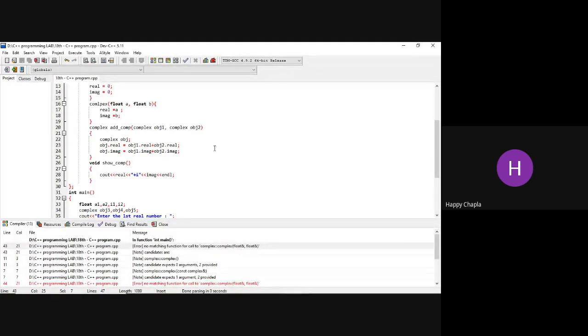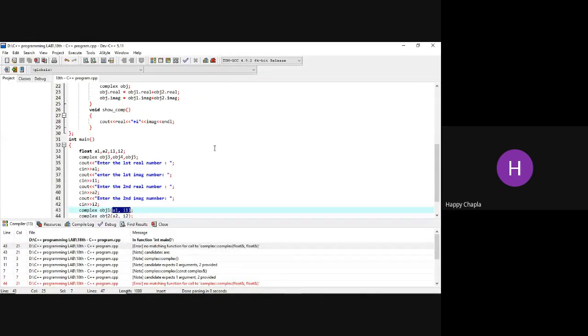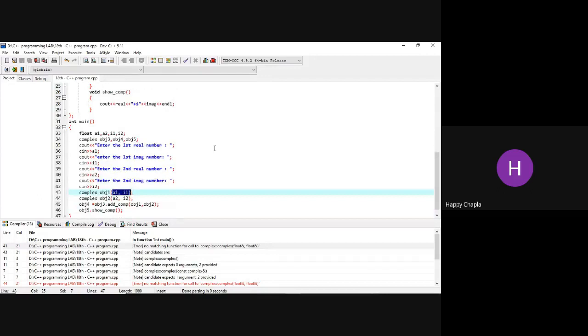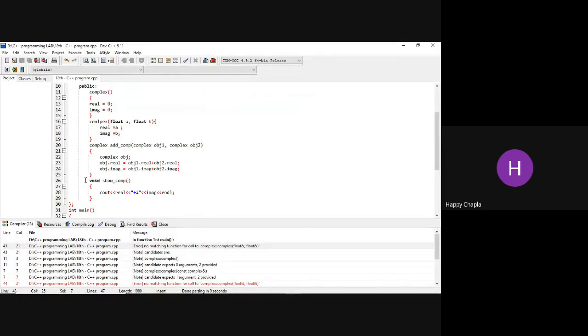What is the problem? Okay, do one thing. After the 24 number line, you have to return your object. That is obj. Right, return obj.